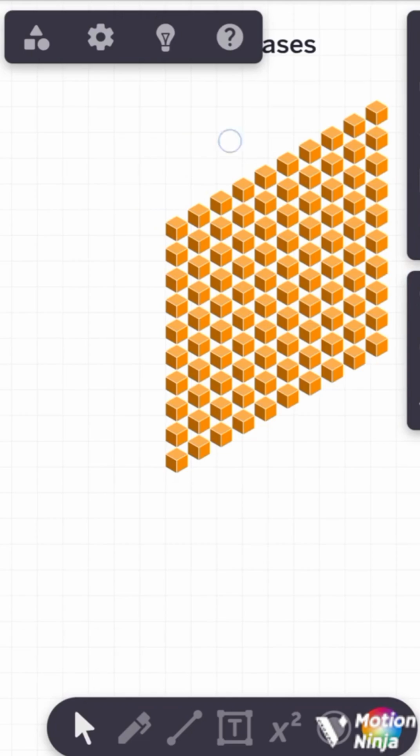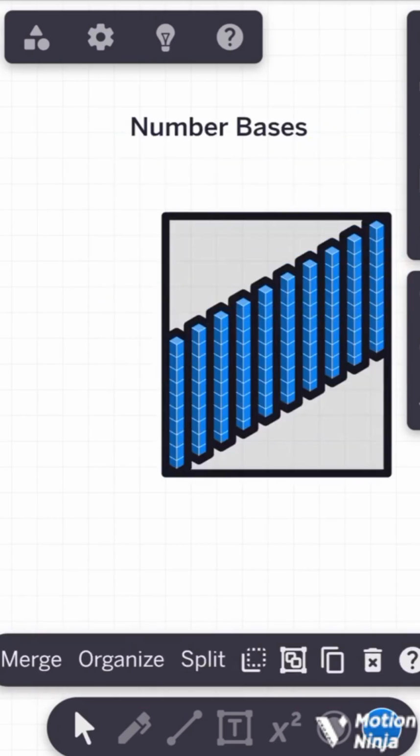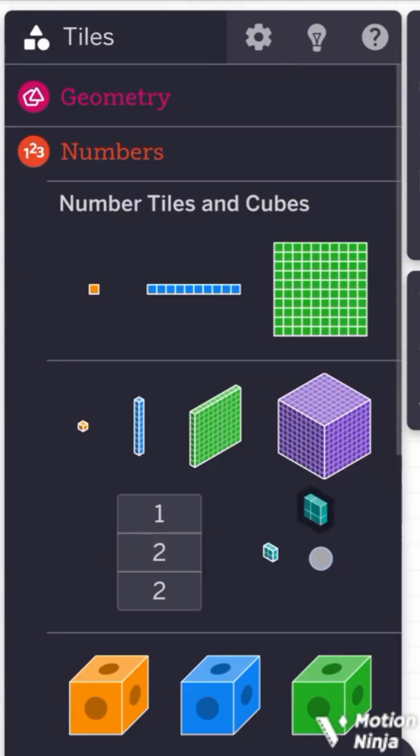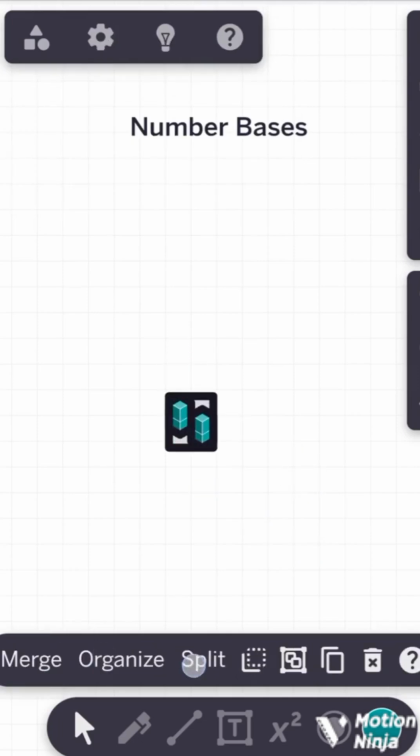Okay, so now remember this one we are counting in what? We're counting in tens, right? But we can also do the same thing to count in twos. So in this place, we can have two groups of two groups of ones.